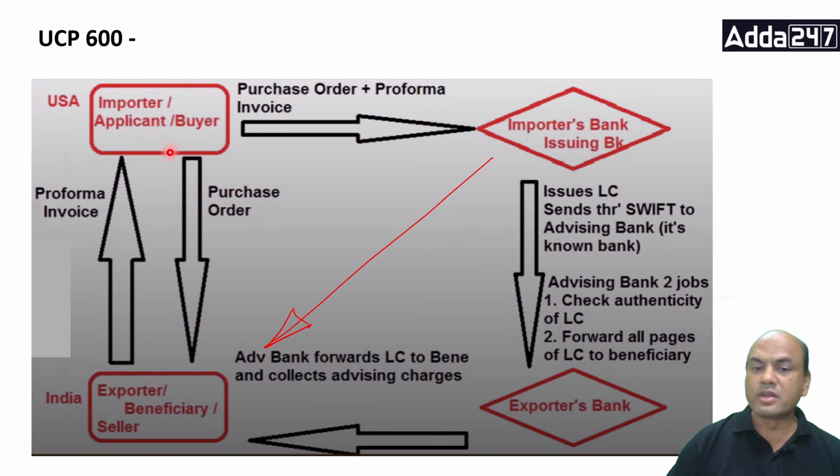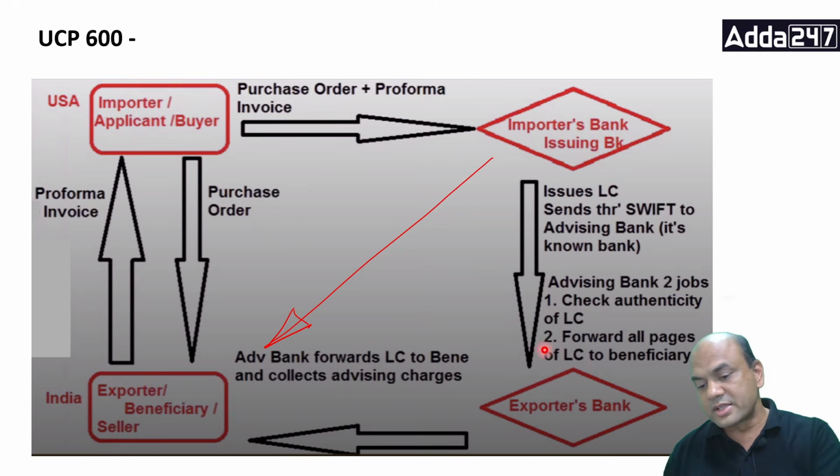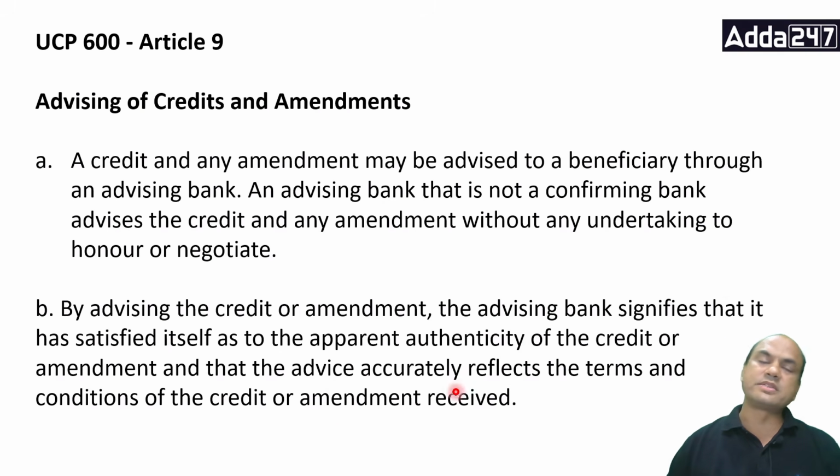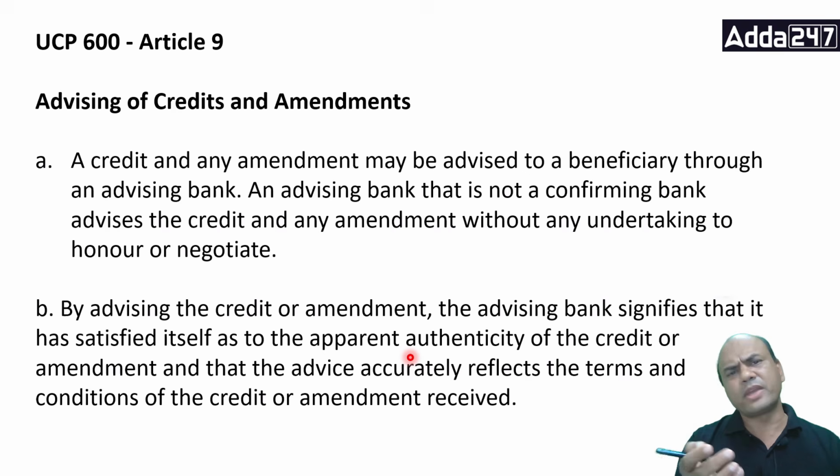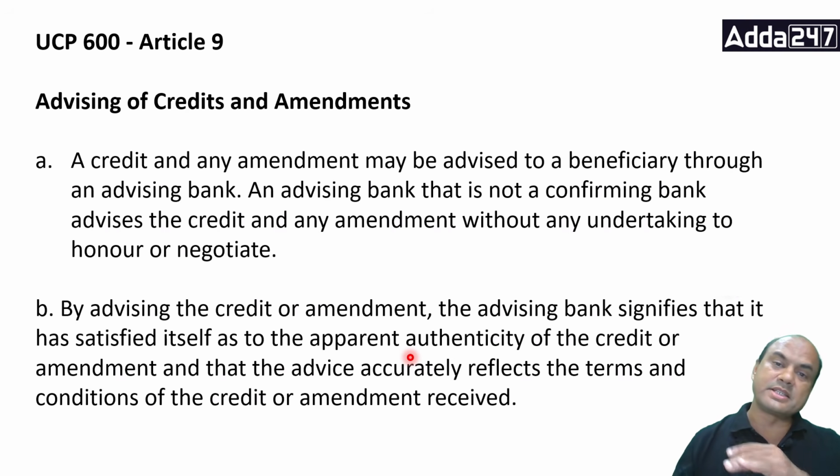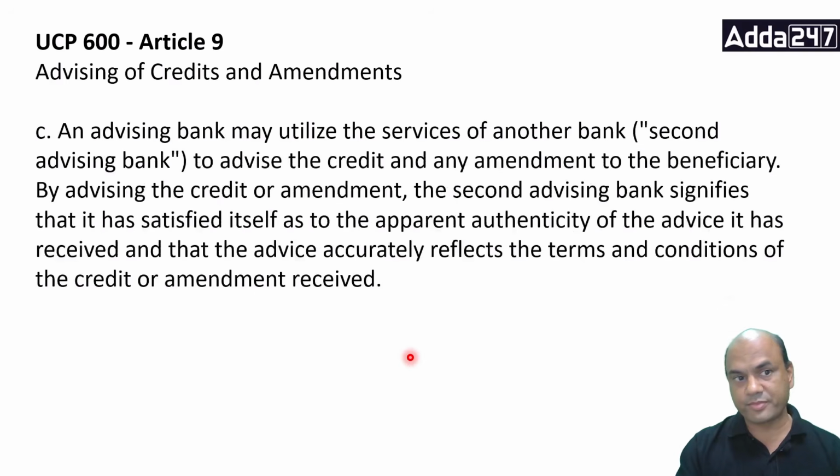Whatever it has received through this SWIFT, it has taken the printout and forwarded it to this venue. So forwarded all the pages. This is very important. How will you understand whether everything is received or not? Any LC has, at the end, something called SACMAC. There is one message always at the end of anything, not only script, anything. End of the message. This is compulsory. So this means that the message has now ended. Okay, so that is B, 9B.